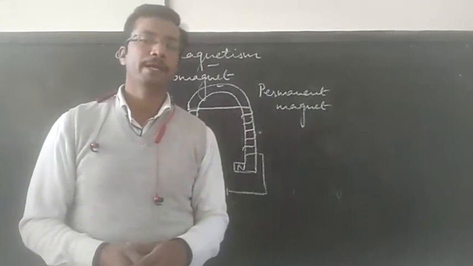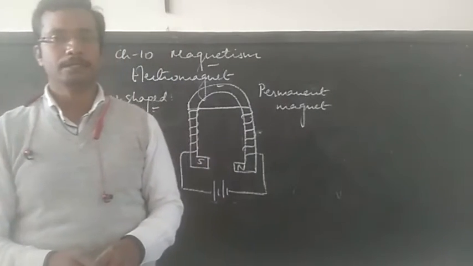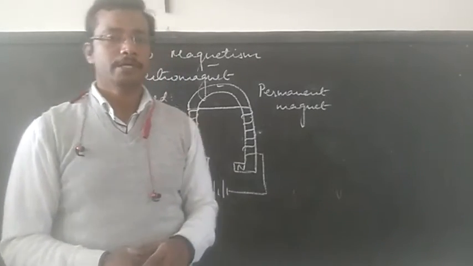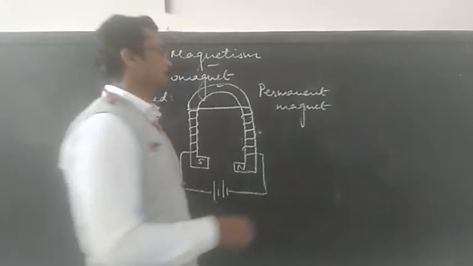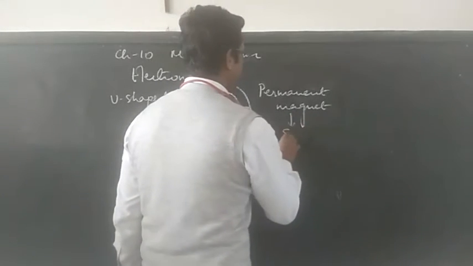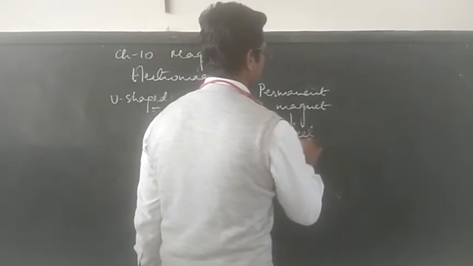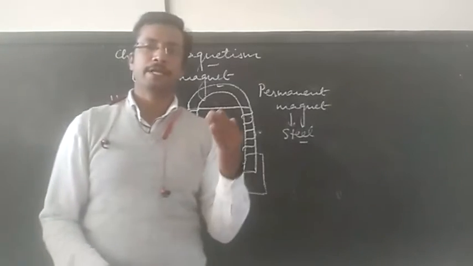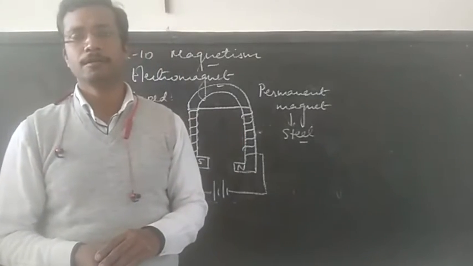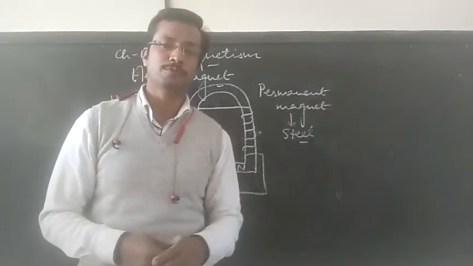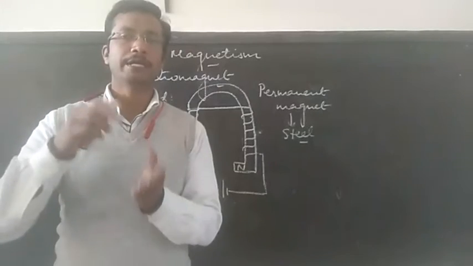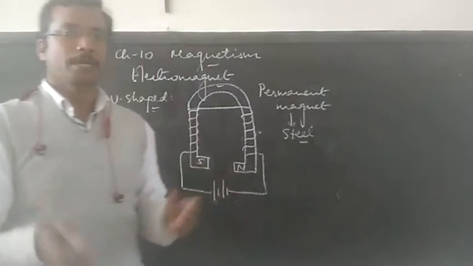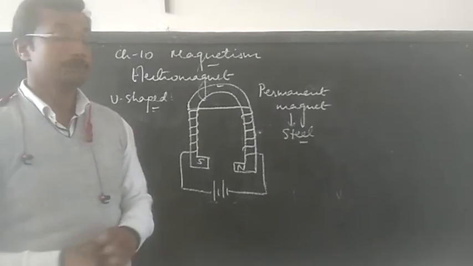But in order to make it a permanent magnet, we have to change the material. Instead of soft iron, we have to use steel. Because steel has a very high retentivity, even though the current stops flowing through it, it will retain the magnetic properties and it becomes a permanent magnet.